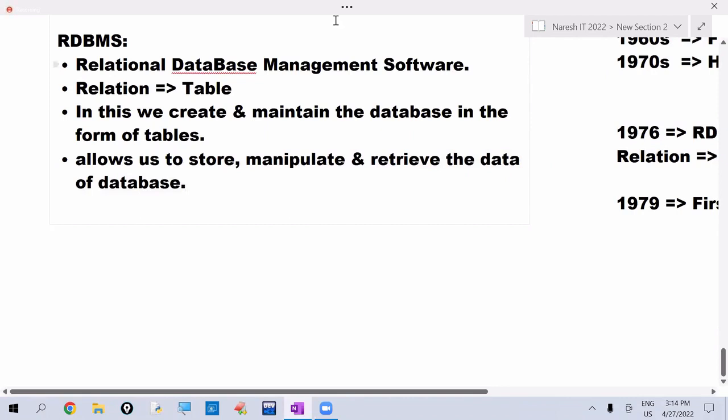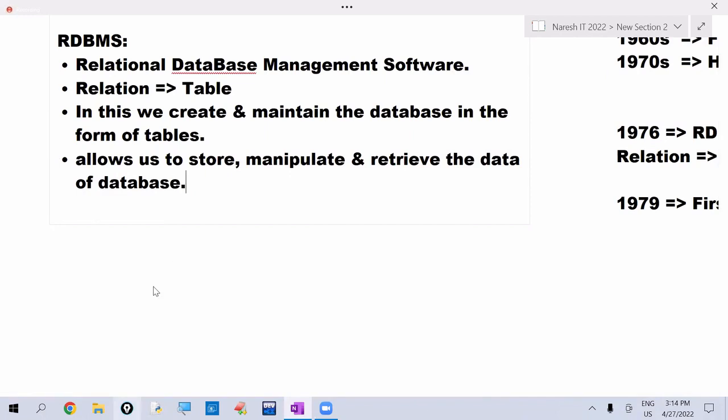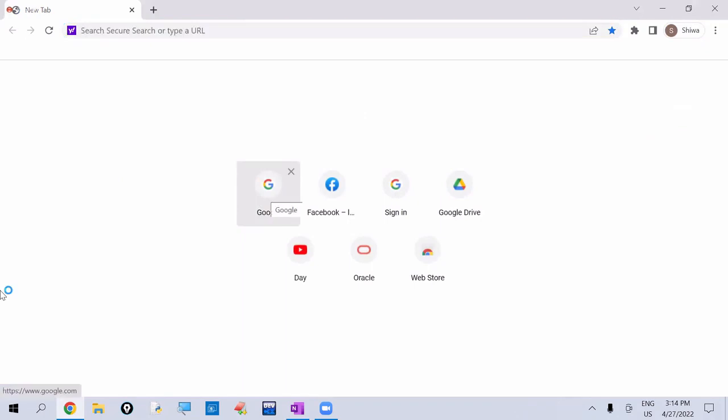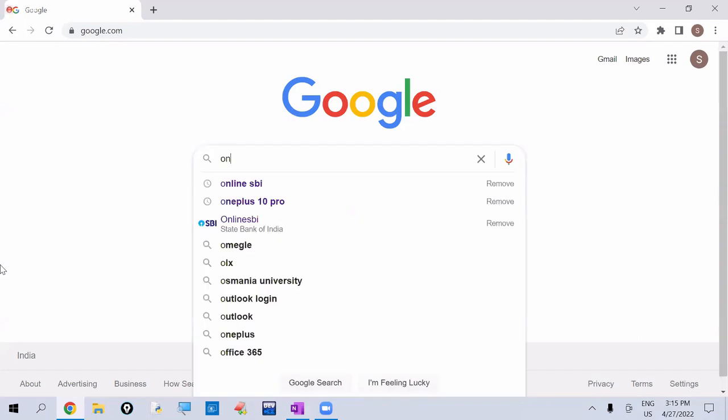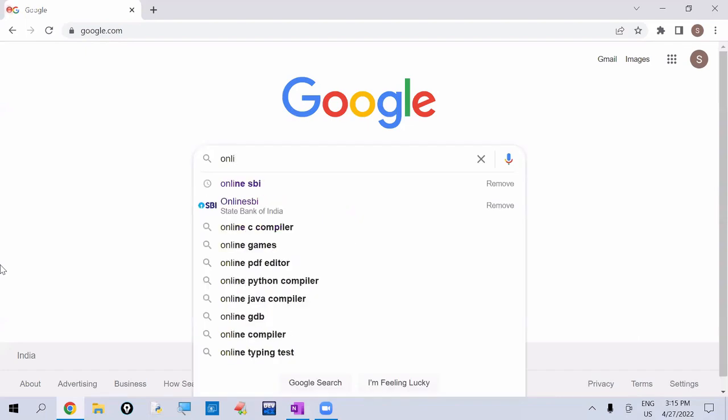See here, let me give one example. For example, my requirement is I want to open one net banking account in the SBI. So I'm opening the online SBI website here.